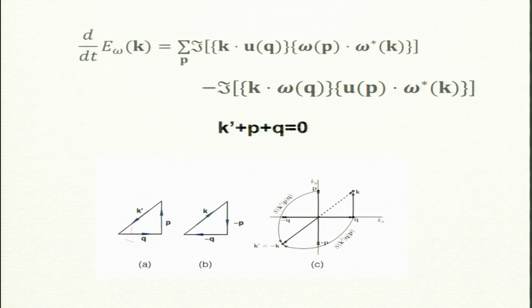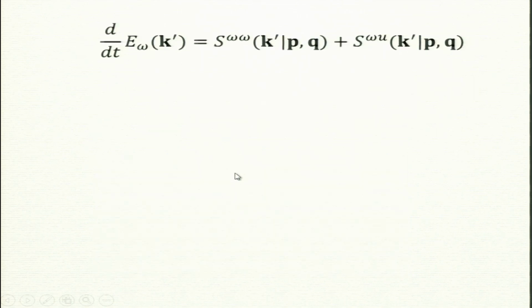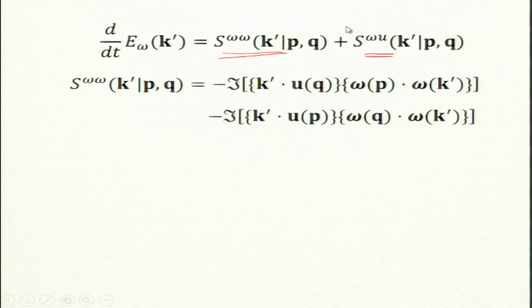So, for a single triad, instead of a sum I will get a few terms; the sum reduces to only a few terms, and so this is transport, advection, and this is stretching. Okay. So, the sum will involve 2 terms for stretching and 2 terms for advection, straightforward. These are just long formulas, but if you understand physically, that is what they mean.